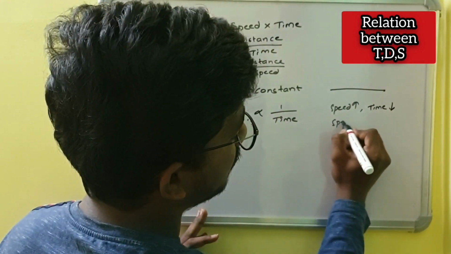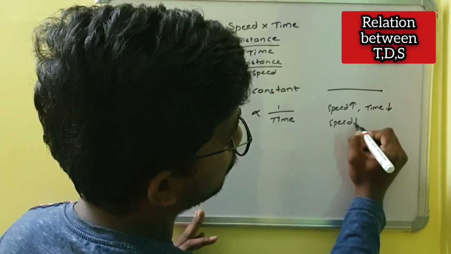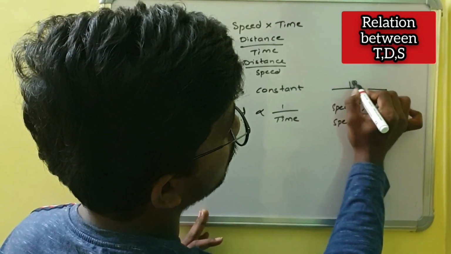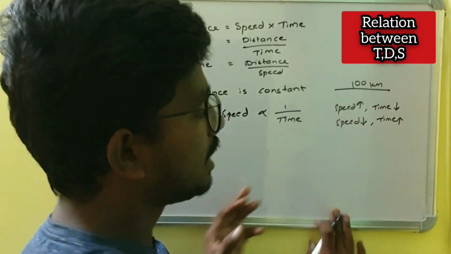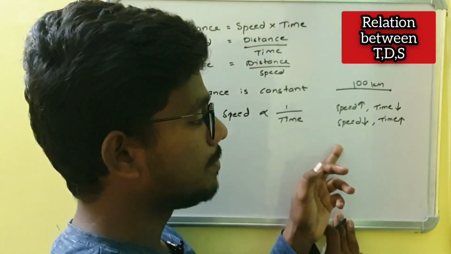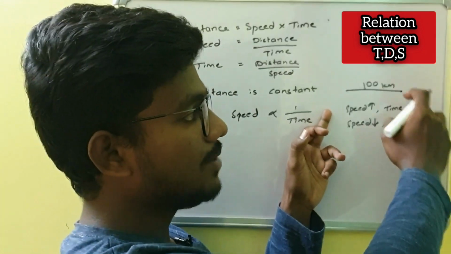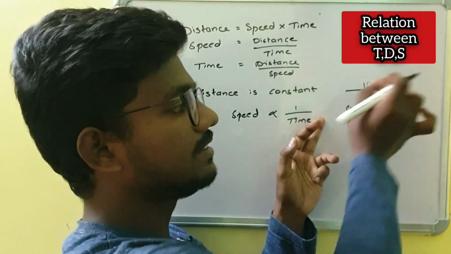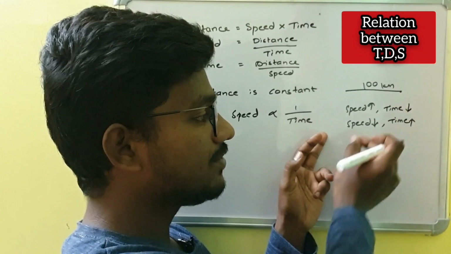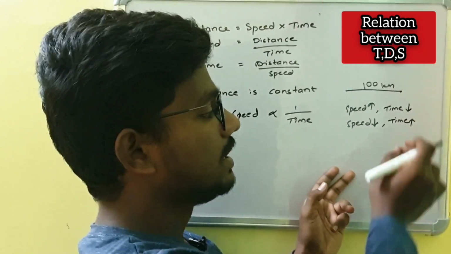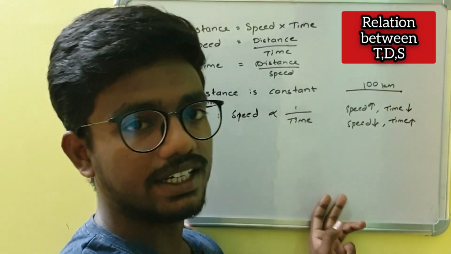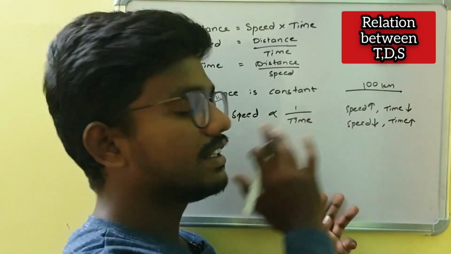If speed decreases, time increases. For example, let us take this as 100 kilometers. If my speed is 100 kilometers per hour, then the time will be 1 hour to complete this entire distance. If my speed is 50 kilometers per hour, then the time will be 2 hours to complete this entire distance.